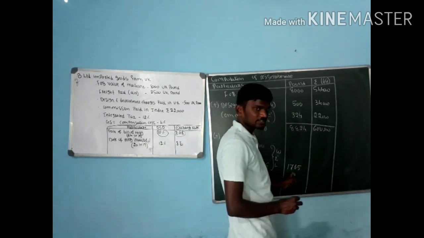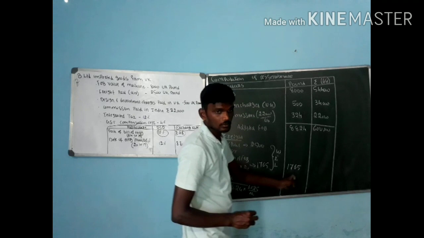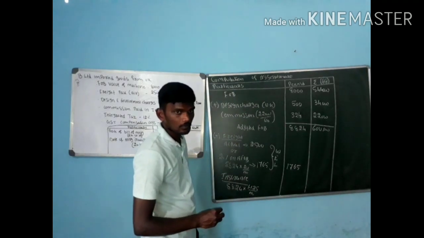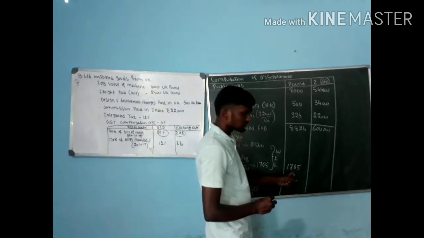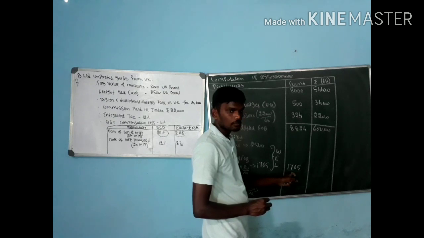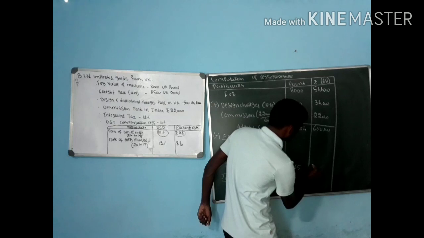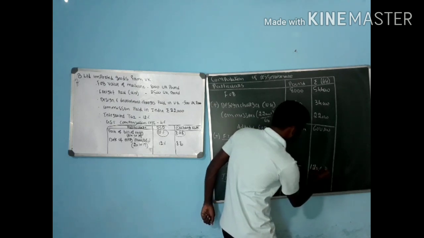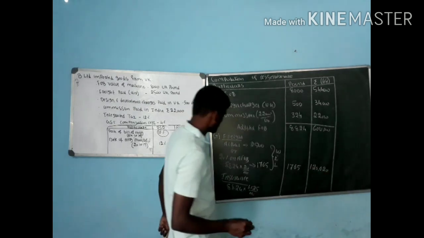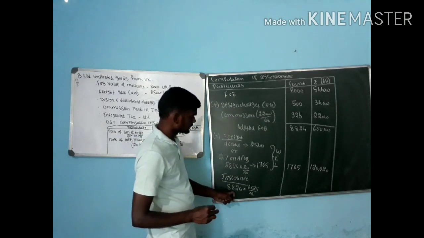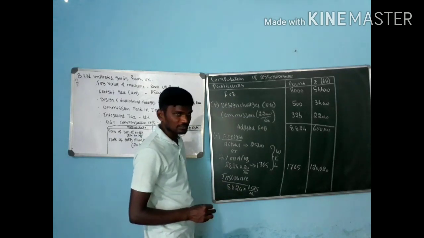The freight, 1,765 into 68, is 1,20,020.